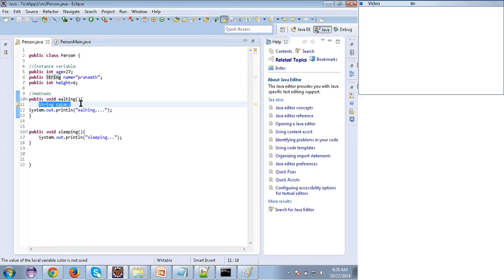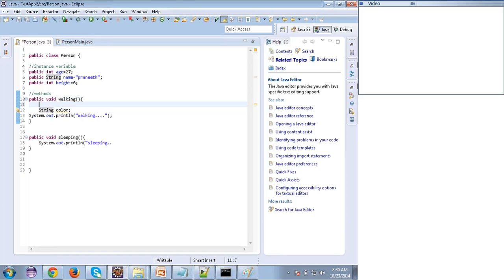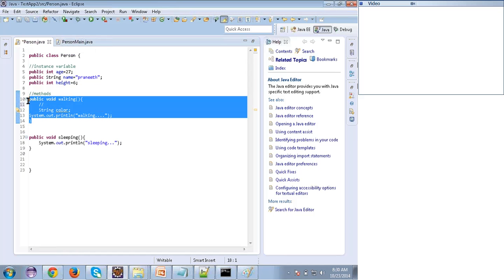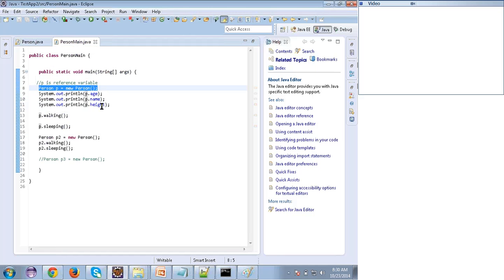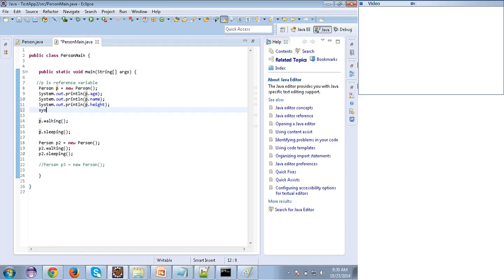This is called a local variable, in the sense of local to this particular method. Clear? So see here, if I write p.color, it will show me an error.